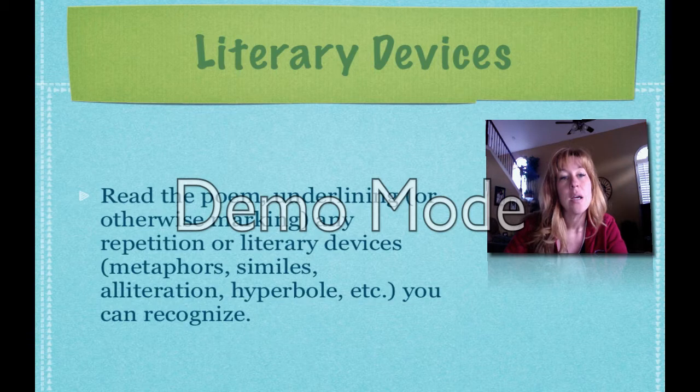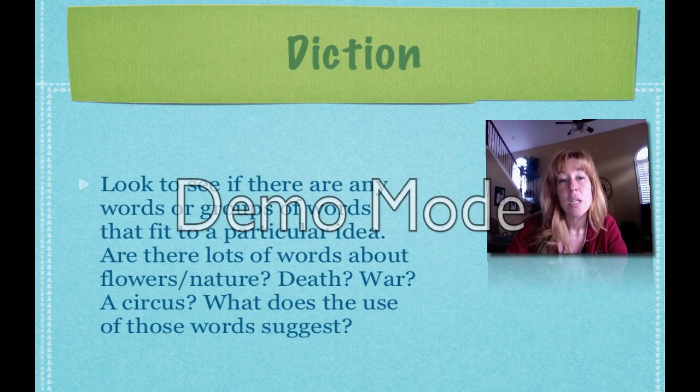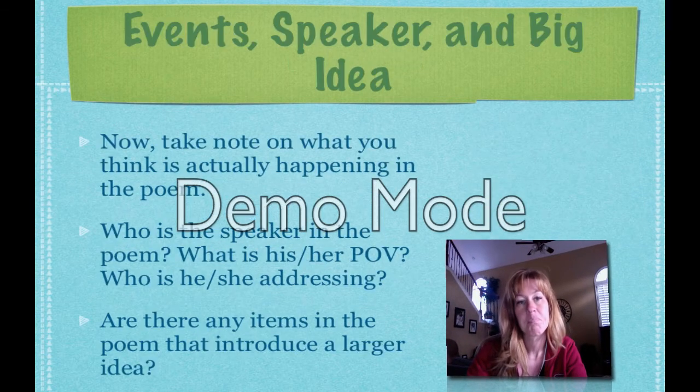Literary devices. When you are reading the poem, you should underline or mark in some way your literary devices, metaphors, similes, alliteration, things that you recognize as being literary devices within the poem that will help you analyze it. And diction. Look to see if there are words or group of words that fit a particular idea. Are there lots of words about flowers or nature or death or war? Are there lots of words about a circus? What do those things suggest to you about the meaning of the poem?